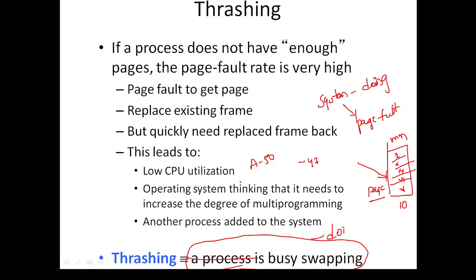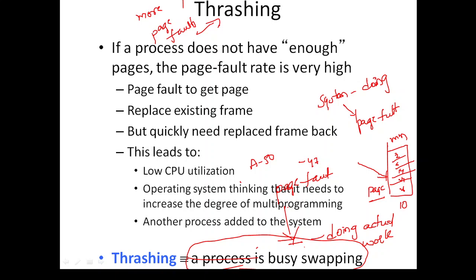Instead of doing the actual work, the processor is very busy swapping. When do we go for swapping? When a page fault occurs, the processor does a swap. So if there are more page faults, then thrashing is going to occur. This is an important question which we can expect as a short answer.